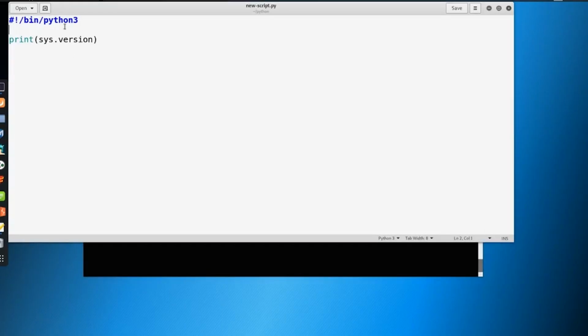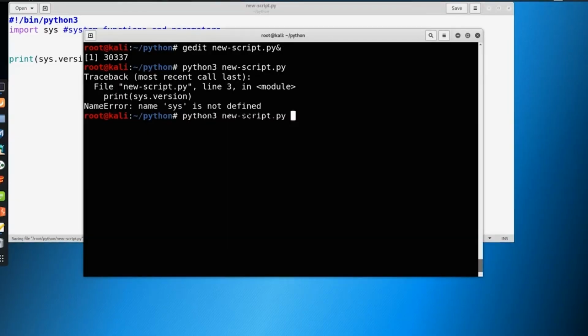So what we can do is say import sys, and up here we can give this a nice comment next to it, and we can just say that sys is system functions and parameters. Okay, and then let's save this, and now let's run it again. Now you can see that we are running Python 3.7.5 RC1, and we have successfully printed this out.